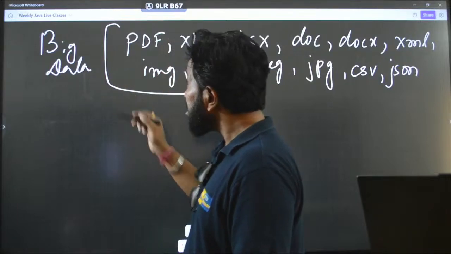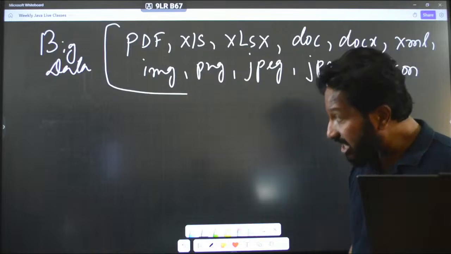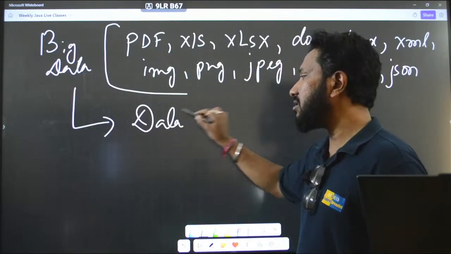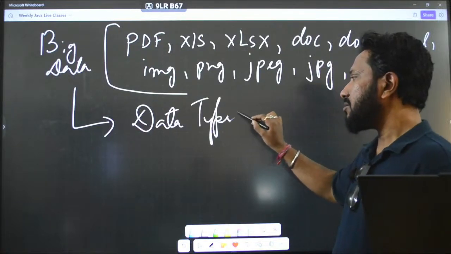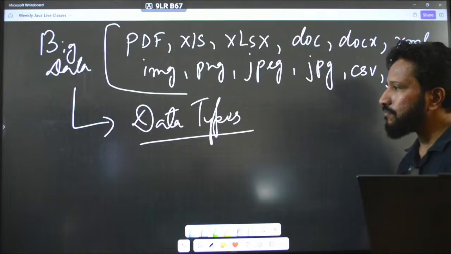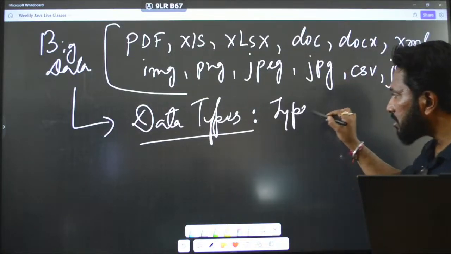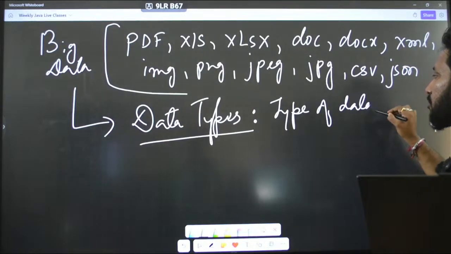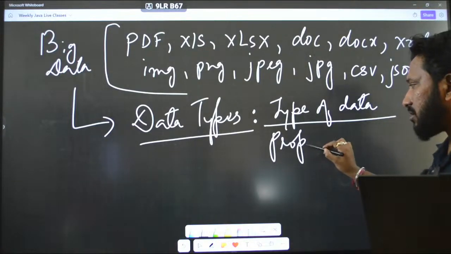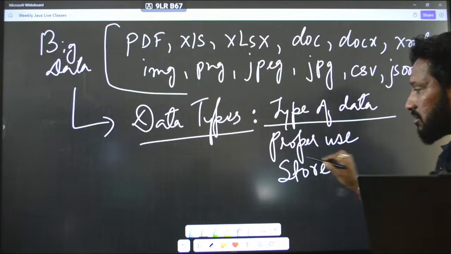And if we don't know what kind of data we are dealing with, we won't be able to store it, right? So it is very important to know about data types, because if we don't know the type of data, we will not be able to make proper use of it, and also we will not be able to store it properly, okay guys.